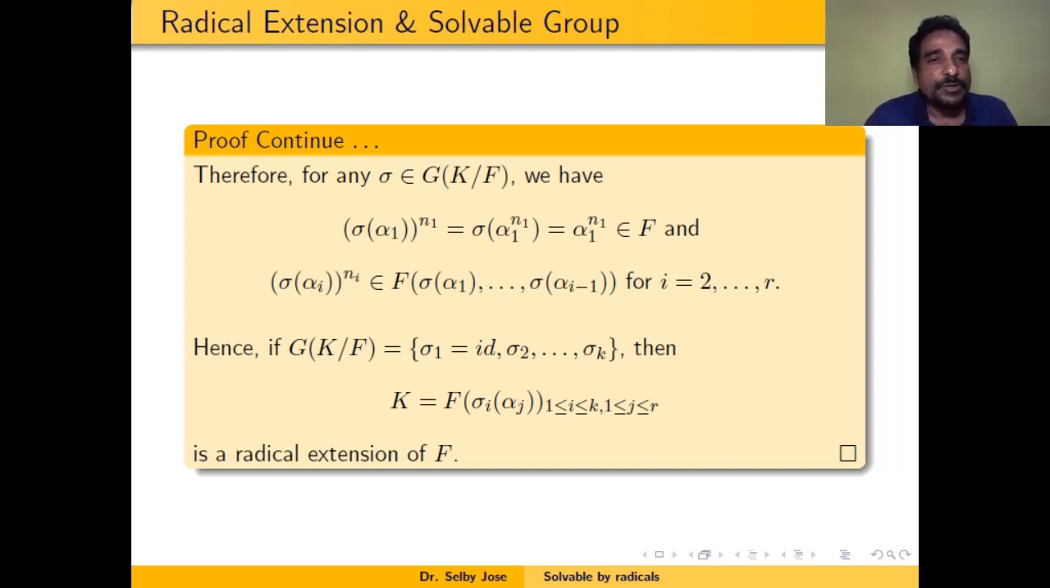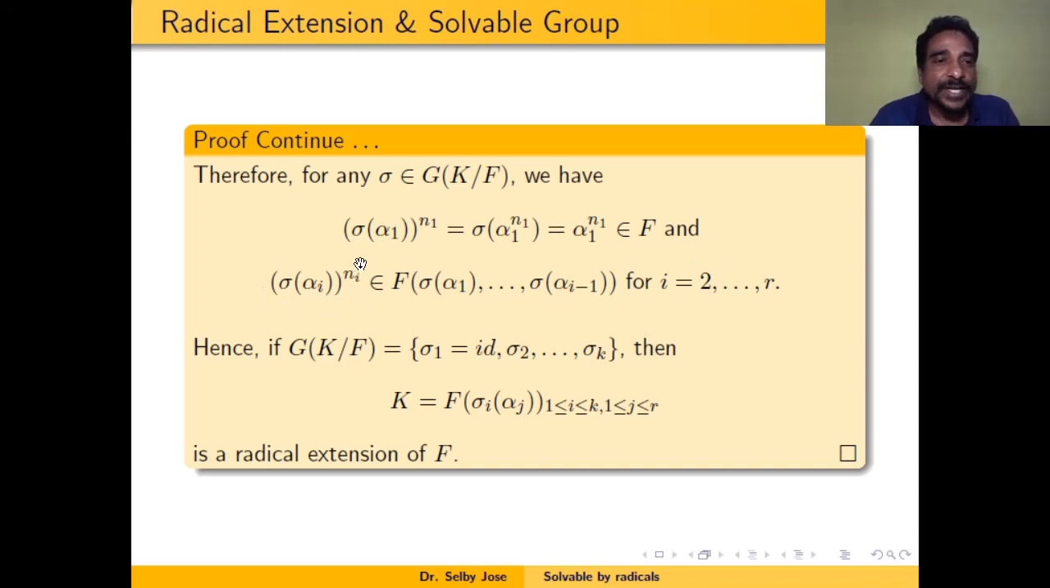Therefore, for any sigma belonging to the Galois group of K over F, we have sigma of alpha 1 raised to n1 will be what? Sigma of alpha 1 raised to n1, because sigma of alpha 1 into sigma of alpha 1 into etc., n1 times, which is the same as, because sigma is a multiplicative homomorphism, so you will get sigma of alpha 1 raised to n1. But we know that alpha 1 raised to n1 belongs to F, and sigma fixes elements of F. Therefore, sigma of alpha 1 raised to n1 is alpha 1 raised to n1, and that is enough.